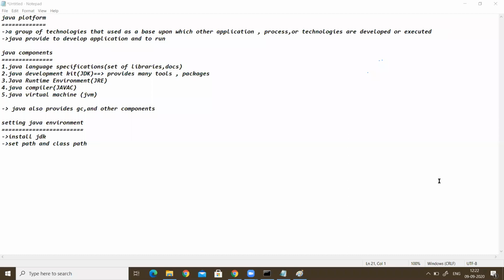You have to sign up on the Oracle website. They will give a username and password. Using that, you have to log in. Then it will download automatically. You need not pay anything, but it will ask for general license acceptance. That means a checkbox. Just click on the checkbox, and it will download automatically. No need to worry about that. After getting that setup file, you have to click on Next, and it will install automatically.